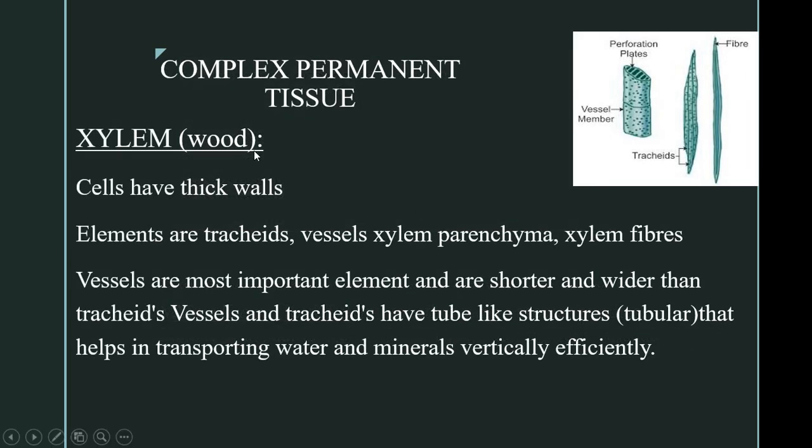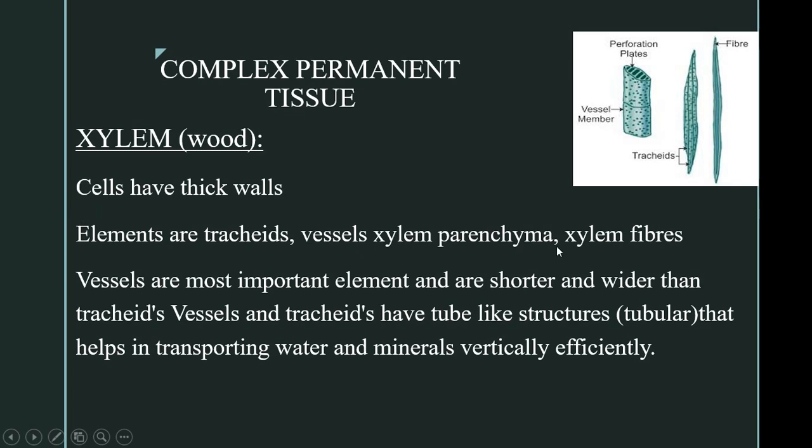Let us see in detail about xylem. Xylem is also called wood. Cells of xylem have thick walls. Its elements, as we had already mentioned, are tracheids, vessels, xylem parenchyma and xylem fibers. Vessels are the most important element in xylem and they are shorter. See, this is the vessel. They are shorter and wider than the tracheids. The tracheids are longer and this is the structure of a fiber.